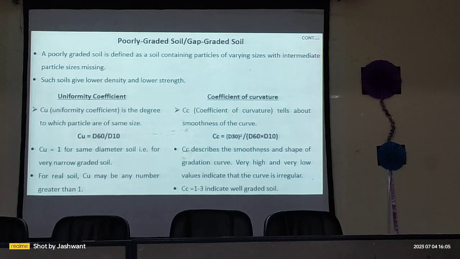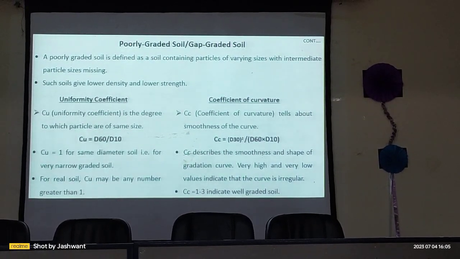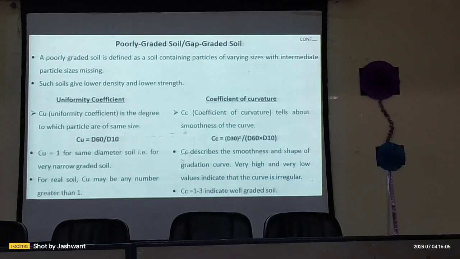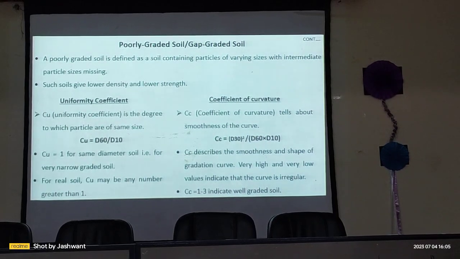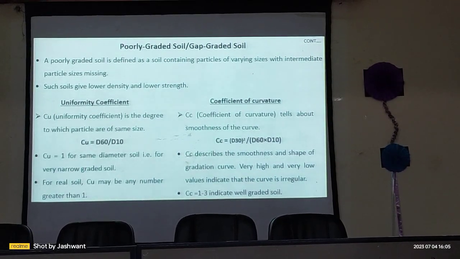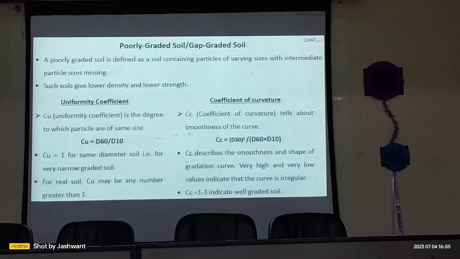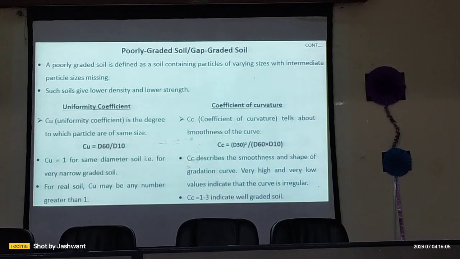General soil has a uniformity coefficient greater than 1. The coefficient of curvature is basically the smoothness and the shape of the curve, which is represented by the formula D30 square upon D60 into D10. For well-graded soil, the coefficient of curvature varies from 1 to 3.